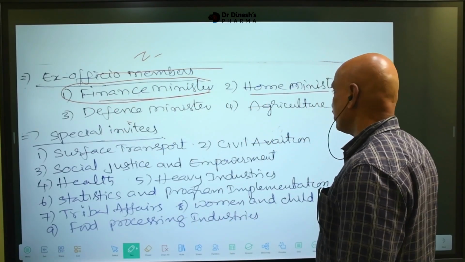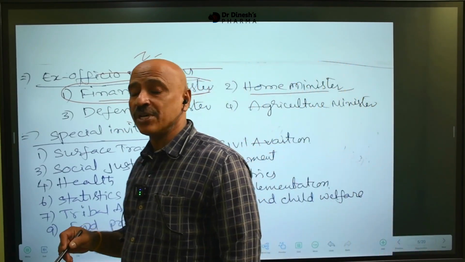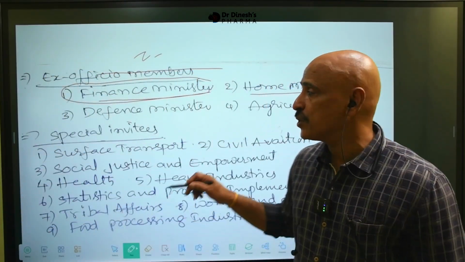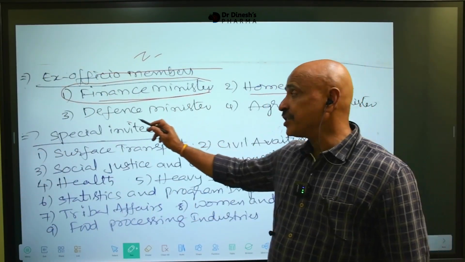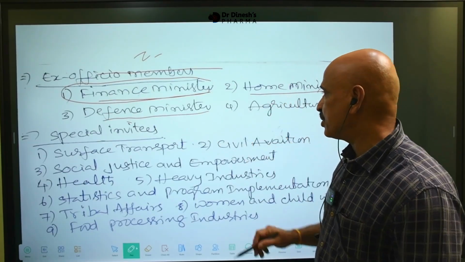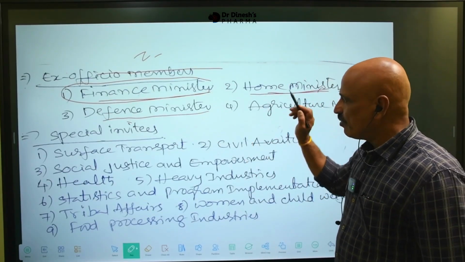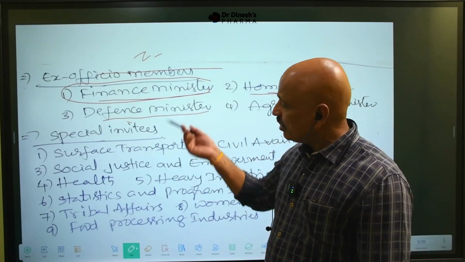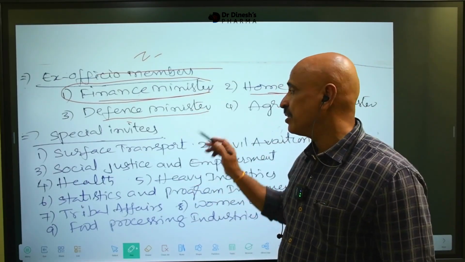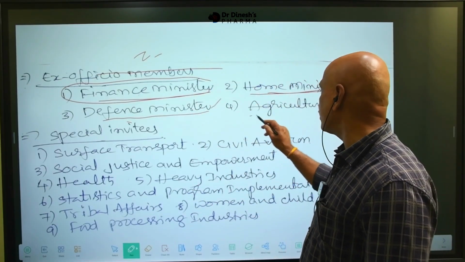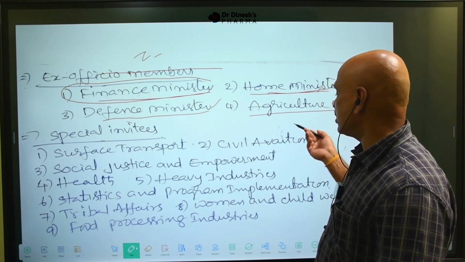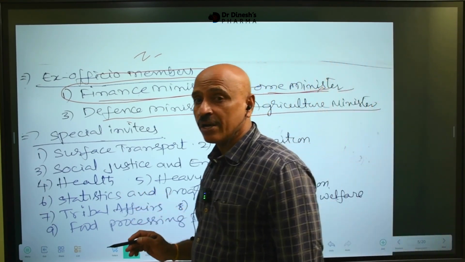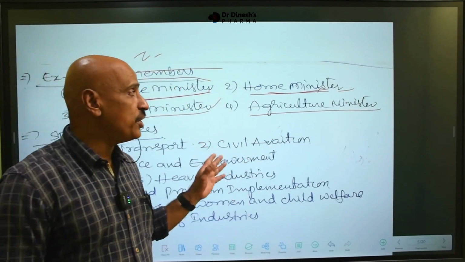And the home minister, because internal problems, internal security, and law and order are most important, is also part of the ex-officio members. Defense minister, who is our defense minister? Rajnath Singh. Home minister is Amit Shah. Whoever is the minister, suppose someone other than Nirmala Sitharaman becomes finance minister, that person is the ex-officio member. Then the agriculture minister, whoever is the present one, is also a member. These 4 personalities are ex-officio members in NITI Aayog.